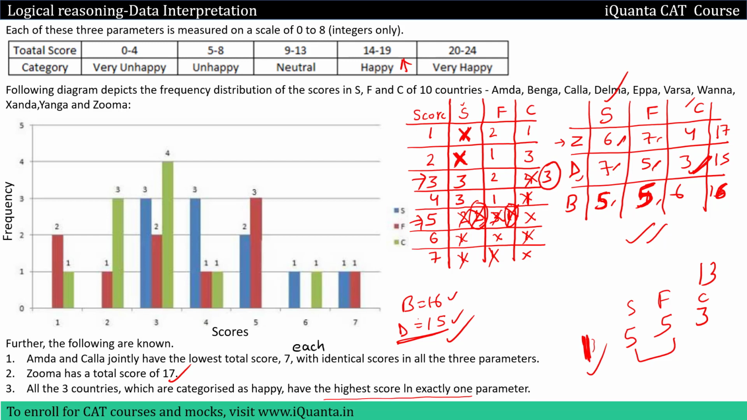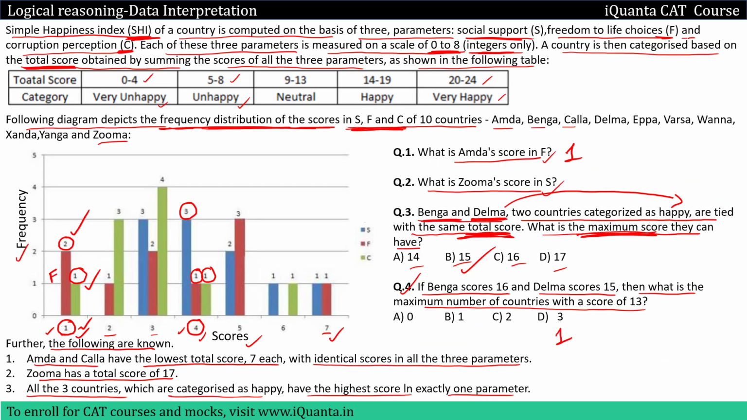Let us check if any other country can be given a score of 13. No, because now the highest possible score available in S is 4. So 4, 4 and here we have 3, maximum 11 can be made. So 1 will be the correct answer to the fourth question.